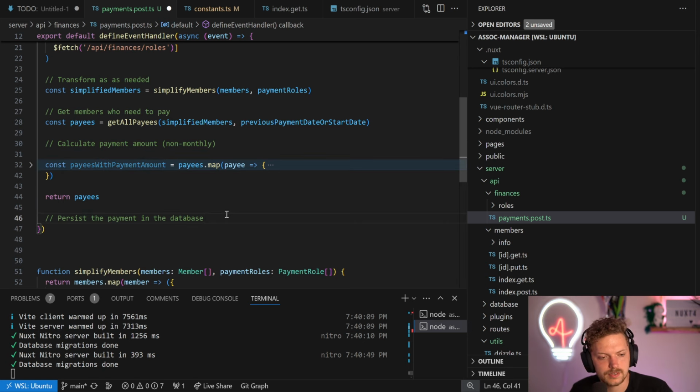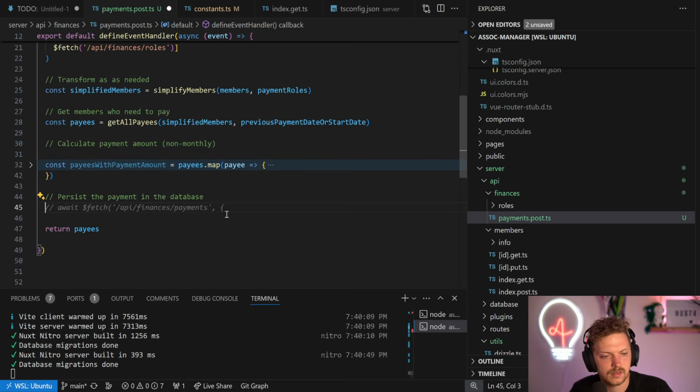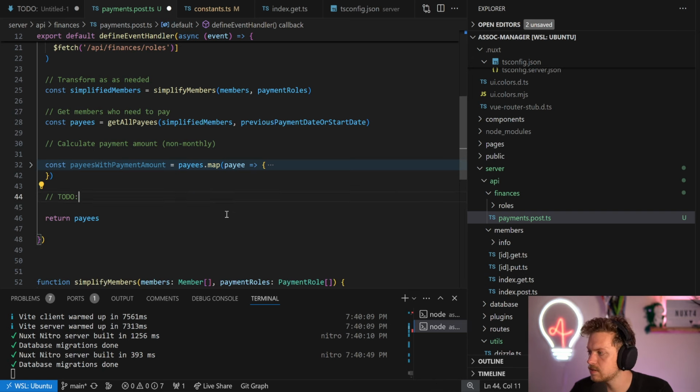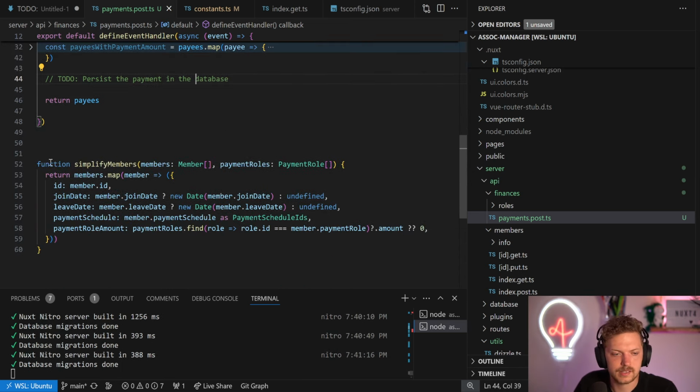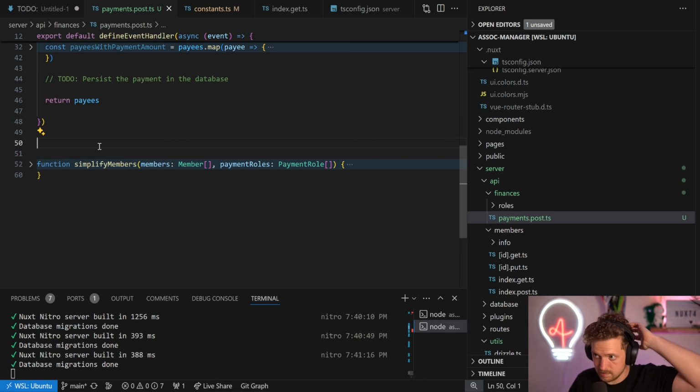And then we have to persist it. So that's still the to do. Persist. And that's for another time, which is probably later this evening. But right now I think we did the biggest part. Like now I have to add a schema and so on and so on. But that's fine.